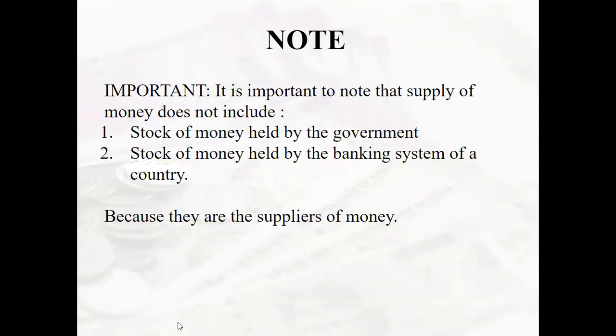But before that, we have an important note, which is it is important to note that supply of money does not include the stock of money held by the government and the stock of money held by the banking system of a country. And why? Because they are the suppliers of money. So the suppliers of money, whatever the amount of money they hold, that cannot be considered as a supply of money. So anything which is held by the government and anything which is held by the banking system of a country cannot be considered under the supply of money in the economy.